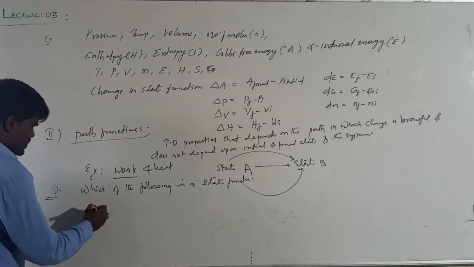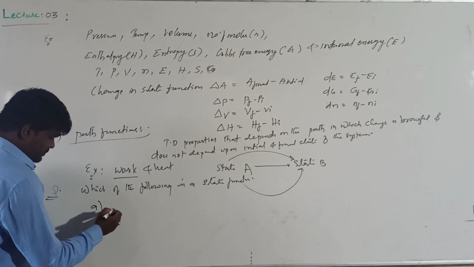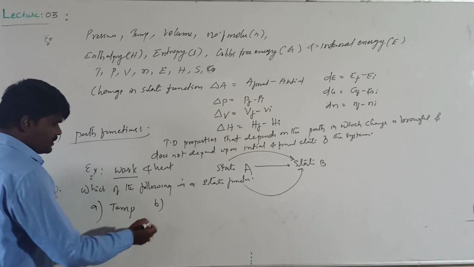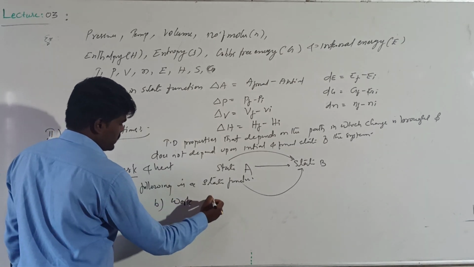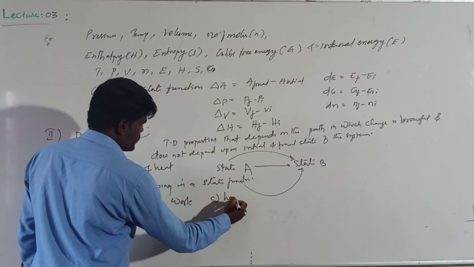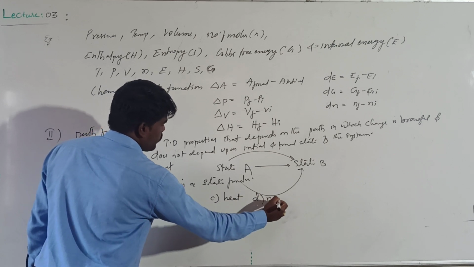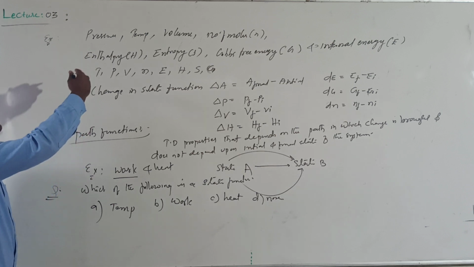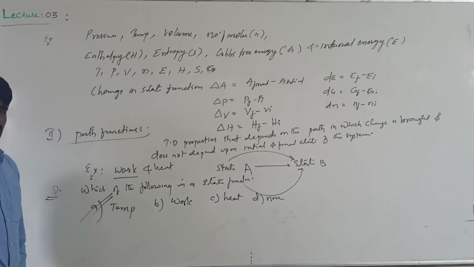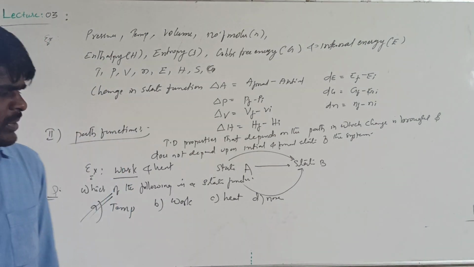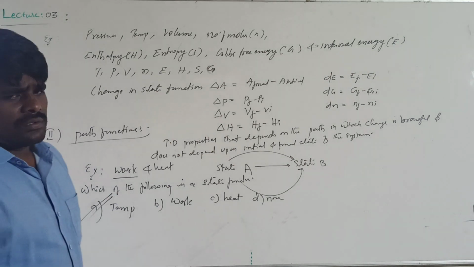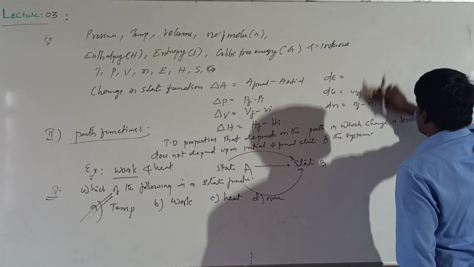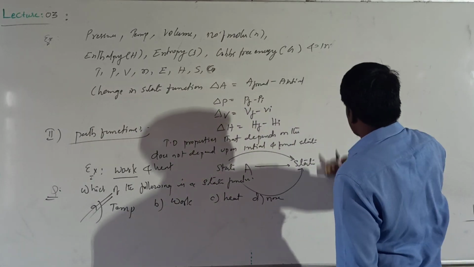You will be given options like temperature, work, heat, or none. Obviously, we have already discussed that temperature is a state function. Like this, we may directly get an objective question based on the nature of the property, whether it is extensive or intensive, state function or path function.